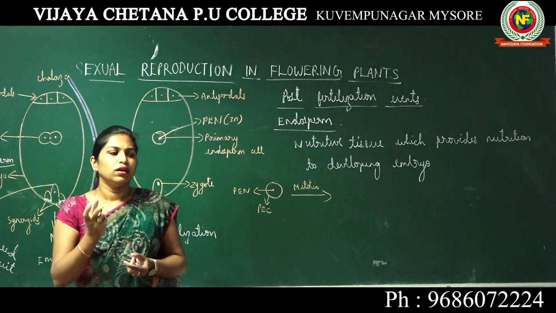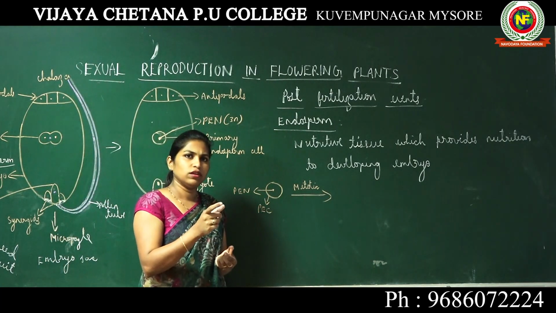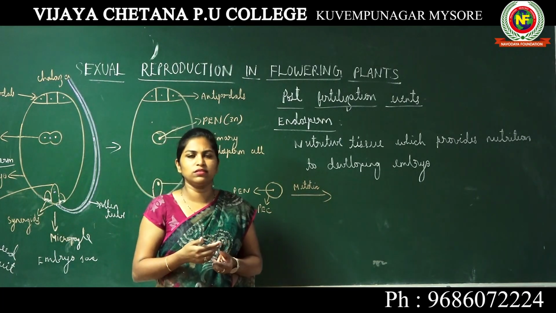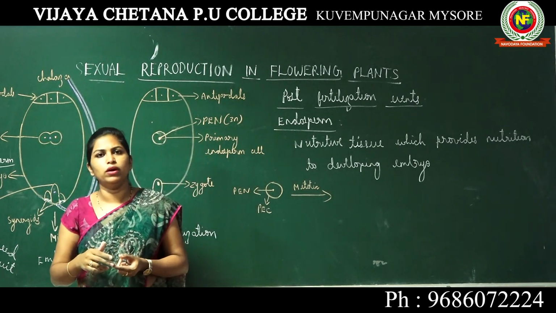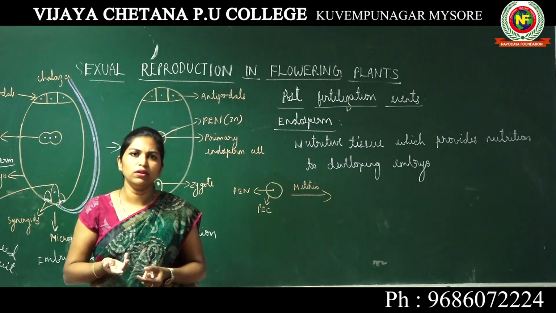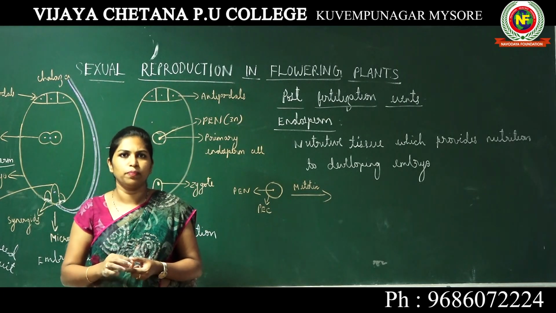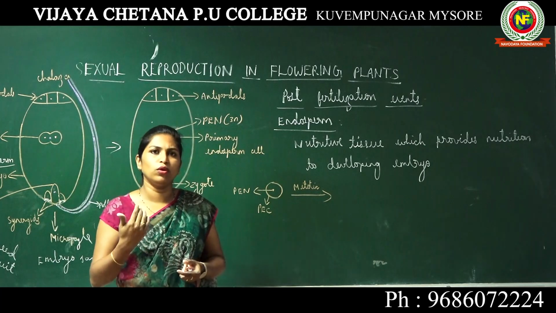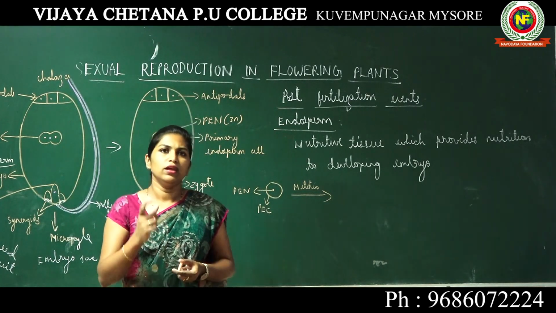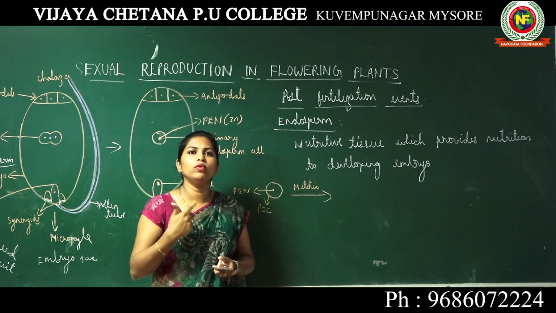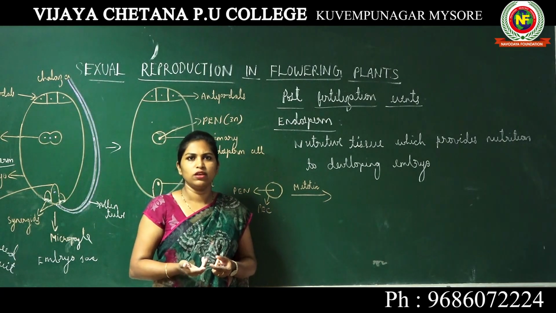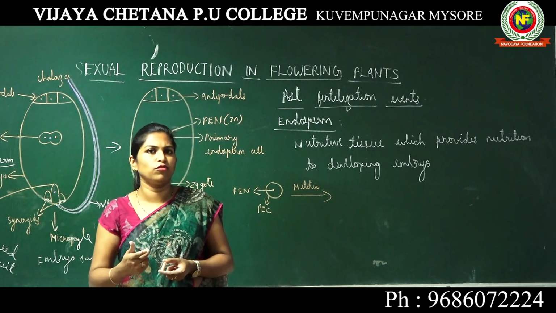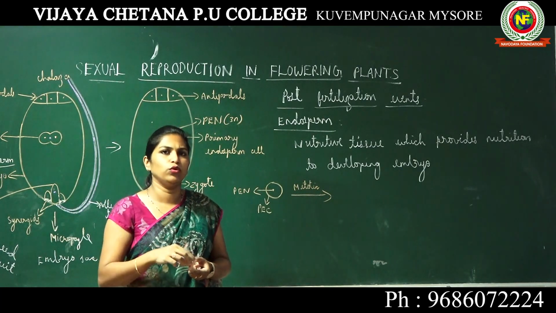obviously the nucleus which is present at the center of the cell is going to divide, which is known as karyokinesis. After the nuclear division is over, cytokinesis is going to happen, which is the division of the cell into two. If the cytokinesis is not following karyokinesis, then inside one single cell you will find multiple nuclei, whereas there is no cell wall formation and multiple cells are not formed. However, one cell is multinucleated.